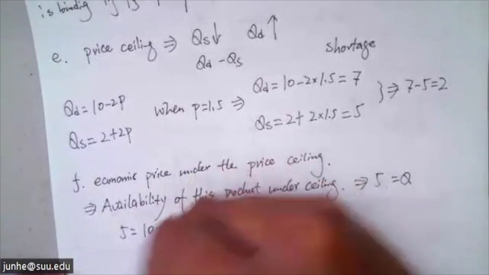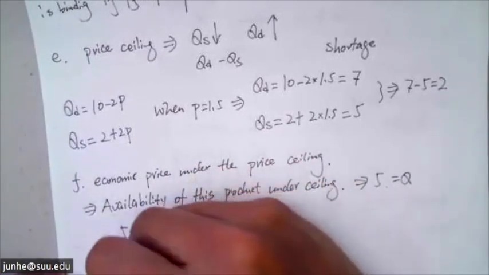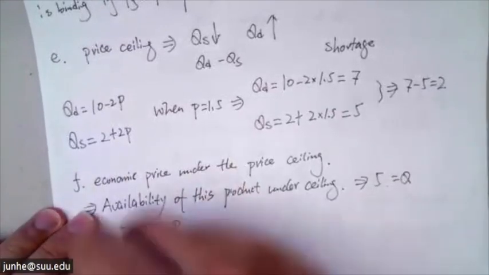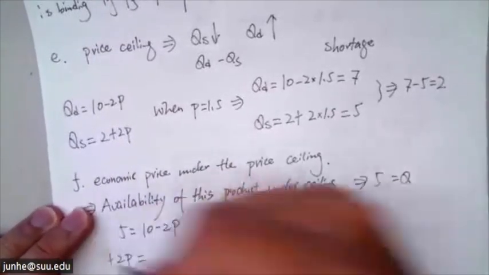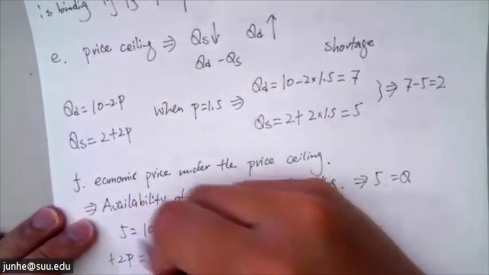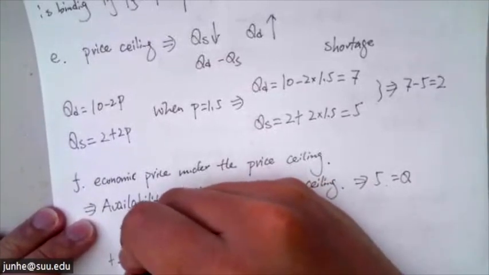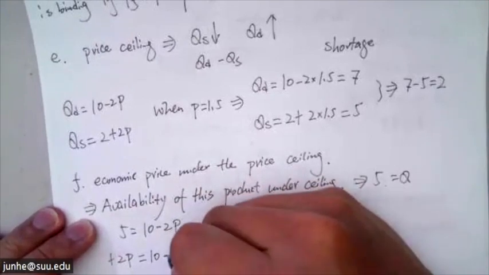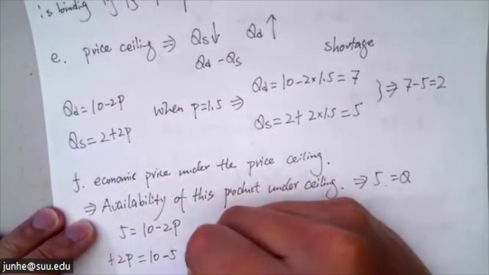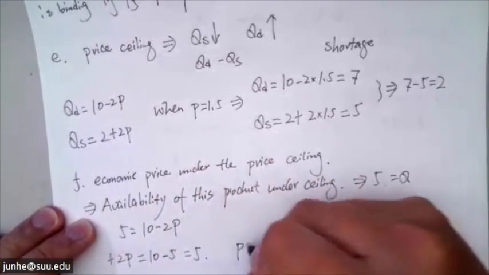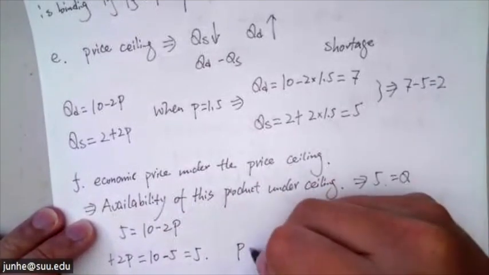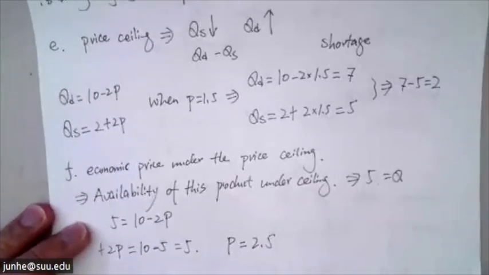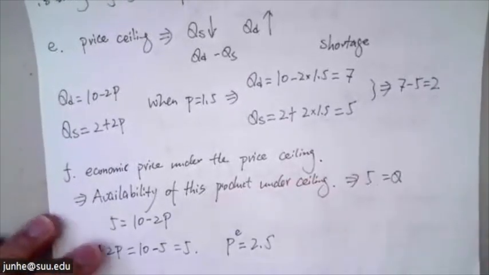Okay, so here, move minus 2p to the left-hand side and change the sign into positive, and it's 2p equals 10. And don't forget, on the left-hand side, 5 is moved to the right, change the sign. So it's 10 minus 5 equals 5. So the price is supposed to be $2.5. That's the economic price.